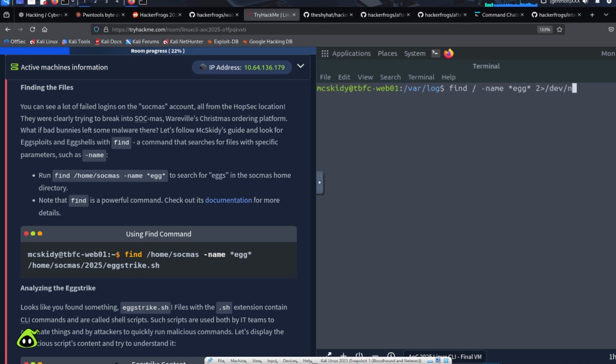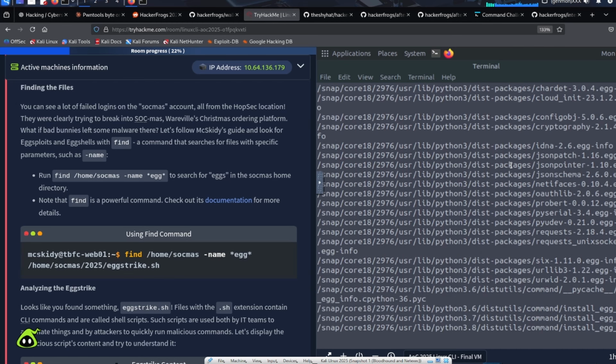We'll also put all of our error messages into the dev null device. The dev null device is basically a trash can inside of Linux. The number 2 stands for error messages in Linux. We're just going to try to find this file called egg in the file system. Specifically, we're looking in the entire file system by giving the slash as the first argument to the find command.